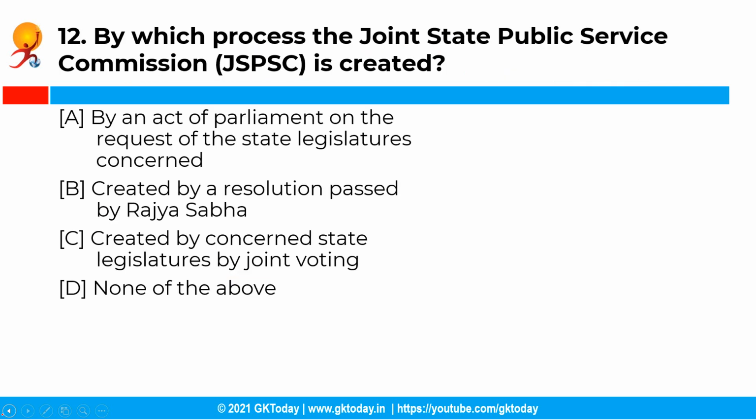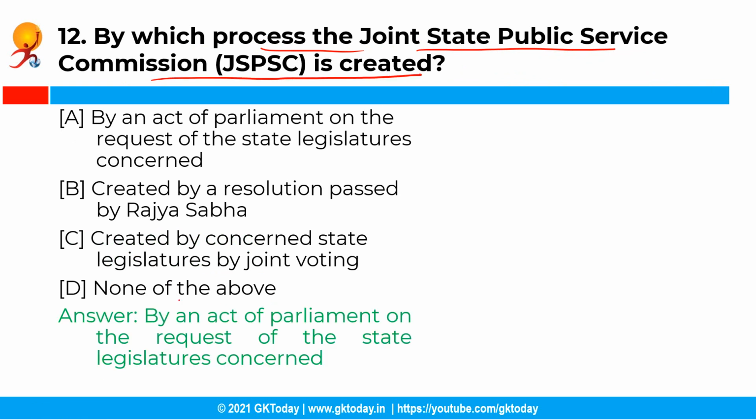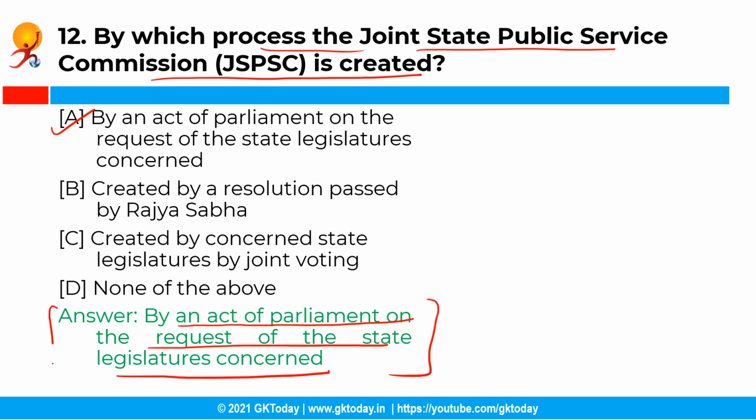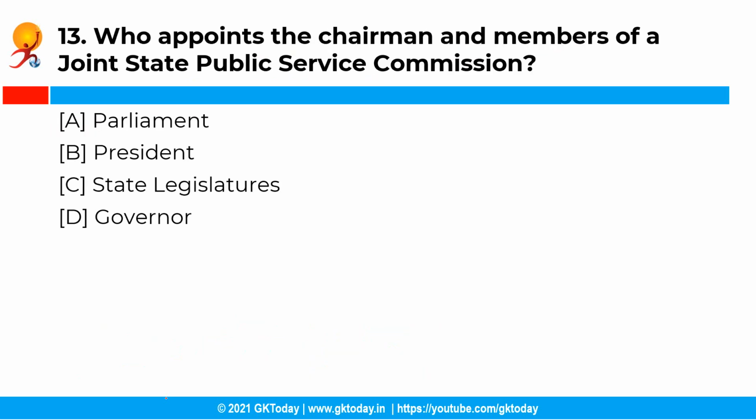Now the next question is, by which process the Joint State Public Service Commission is created? So you have the following options and the correct answer is option A, that is by an act of parliament on the request of the state legislatures concerned. See, a Joint State Public Service Commission for 2 or more states is created by an act of Parliament of India on the request of the state legislatures concerned, and it is a statutory and not a constitutional body.